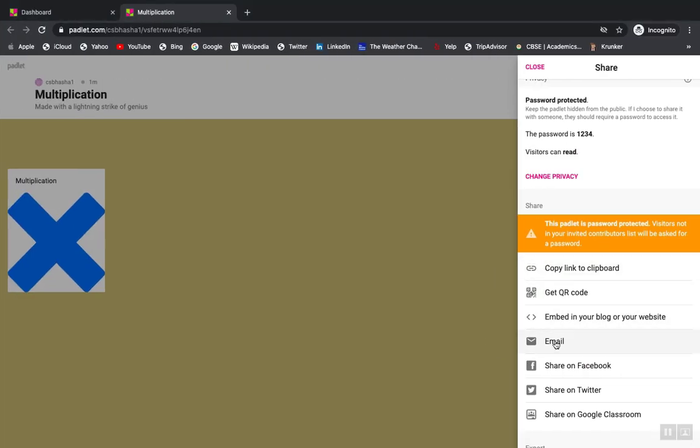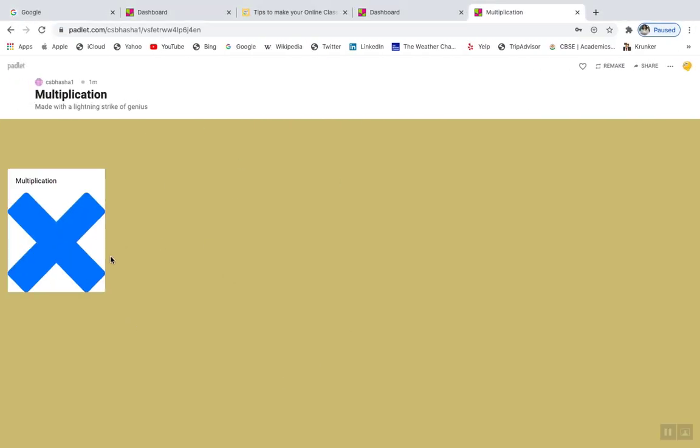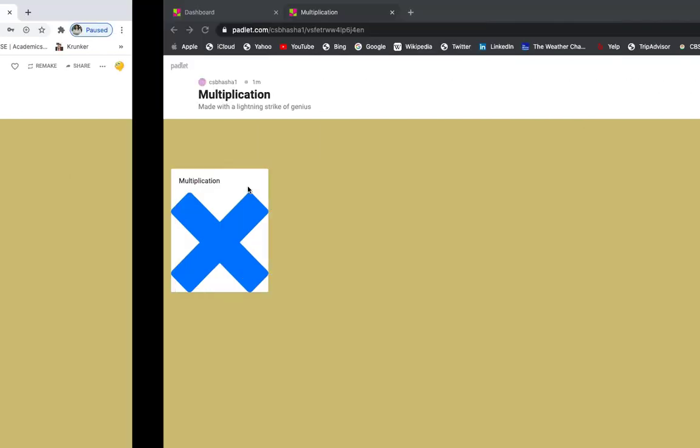Similarly, you can send them mails, you can share it on Facebook if you want to make it public. They can all watch what you have made, but they will not be in a position to explore it. I mean, they can't make any changes in this. So I cannot make any changes, I can only see. Can you see? Now I only have access to these three options. I can either expand the post or I can copy the post, but I cannot do anything with it. Because I'm not allowed. But here, this is my Padlet which can be edited.